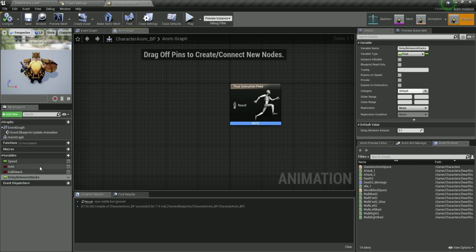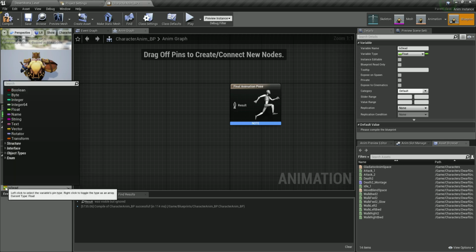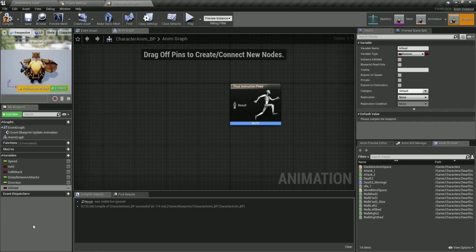Next we are also going to have a direction, so click on the plus and call it direction. It's also going to be a float, and we're going to calculate the angle of the direction where we are going. We will see that in a moment. Another variable is going to be isDead, which I'm going to set as a Boolean. It is going to represent if the player is dead or not. So when isDead is true, we are going to simply play the death animation.